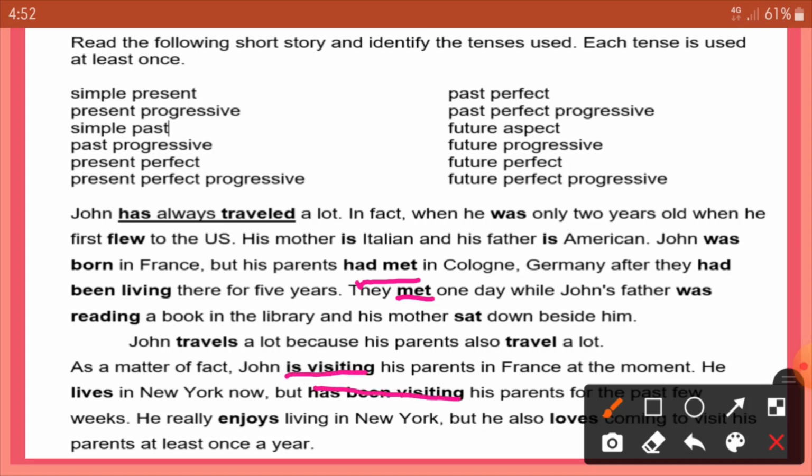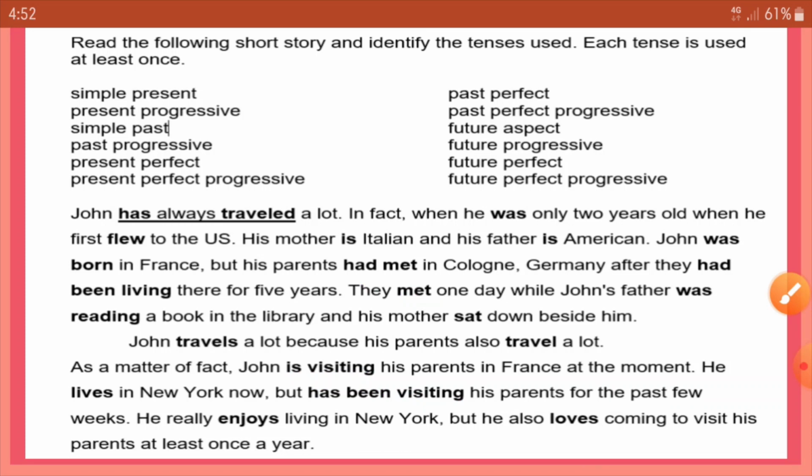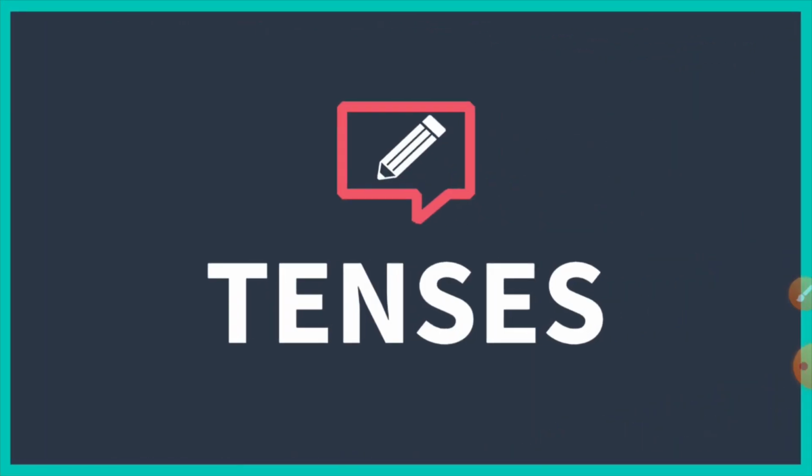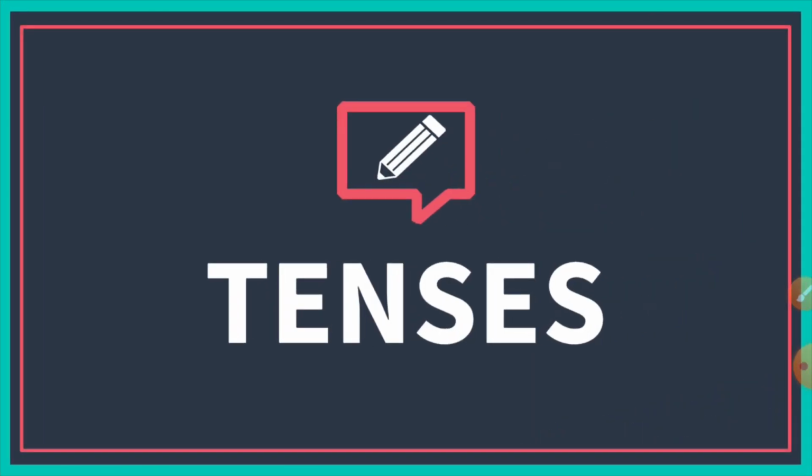So, dear students, from these examples, we can conclude that verbs have different forms, and these different forms of the verbs are known as tense. So, what is a tense? Tense is a form of verb that tells you about when the action happens in present, past, or future. So, the word tense is derived from tempus, which means time. Meaning is that tense indicate the time of action.